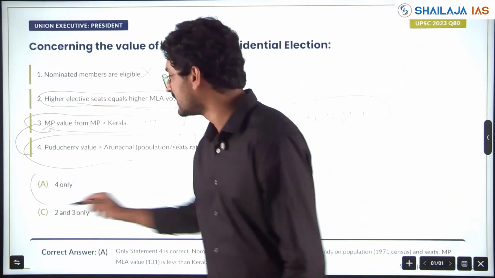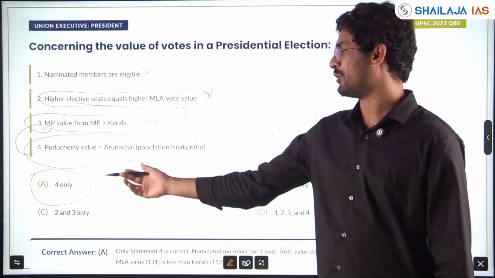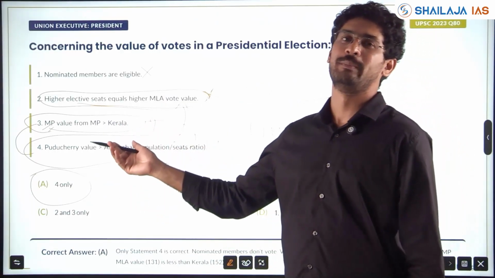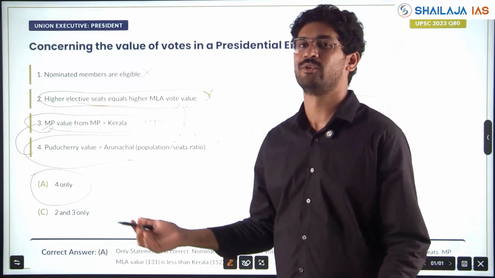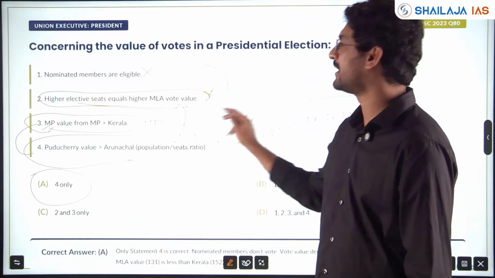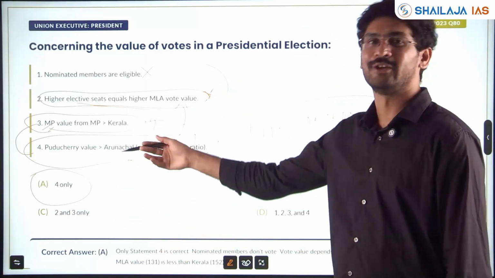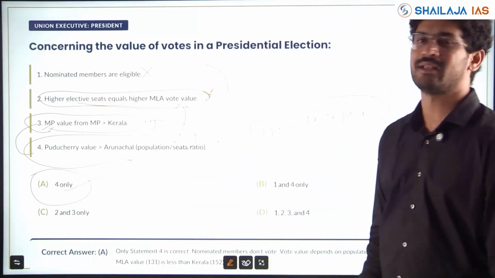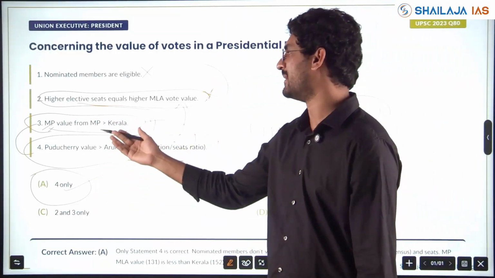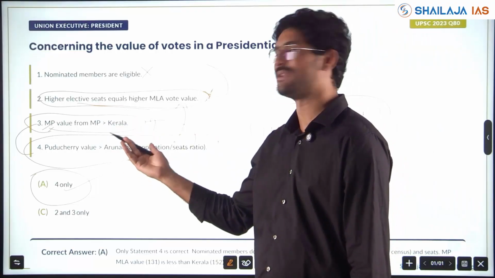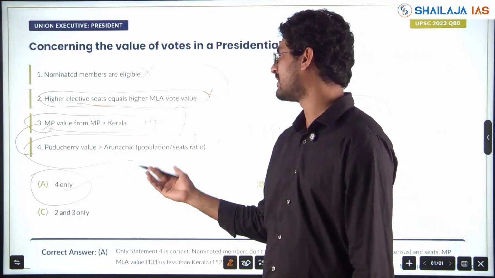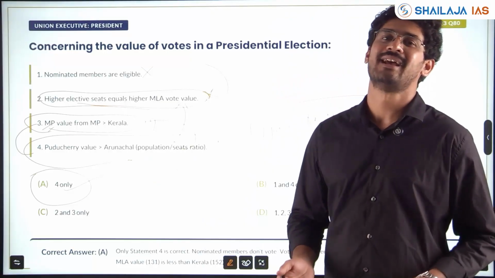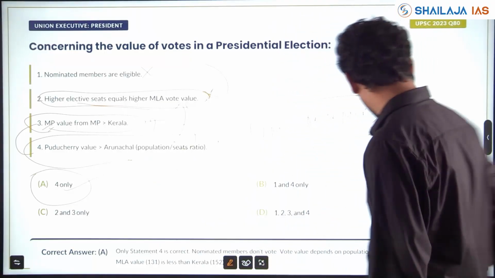But the only option is 4 only here, so I'm going with 4 only. But if the pair was there, I would have gone with 1 pair or 2 pairs. That's the risk we have to take when you have eliminated 2 options and the other 2 options are there. But here you can go directly because 3 and 4 is not there, and you don't know whether Madhya Pradesh has a higher value than Kerala or Puducherry than Arunachal Pradesh, unless you know the population to the number of seats in the assembly. Clear?